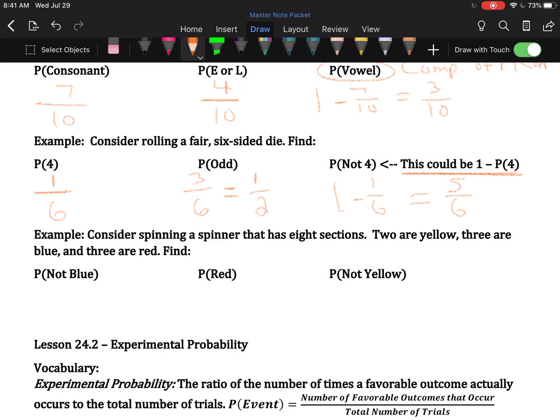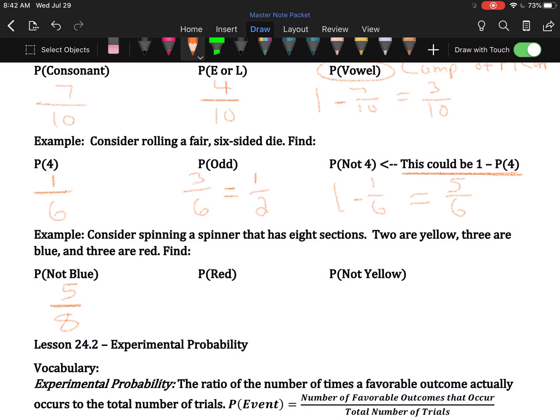And last, consider spinning a spinner that has 8 sections. 2 are yellow, 3 are blue, and 3 are red. Find the probability of not spinning blue. Well, how many sections are not blue? The ones that are yellow and red. 2 are yellow, 3 are red. That means 5 of the sections are not blue, and that's what I want here. I want not blue, and there are 8 sections total. So there's a 5/8 probability of not blue.